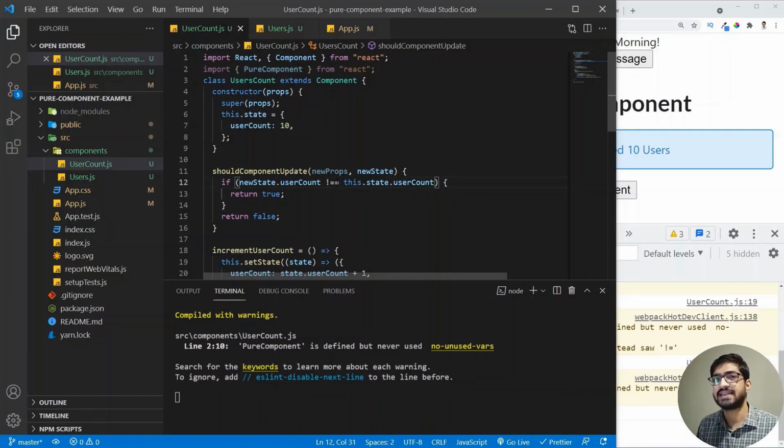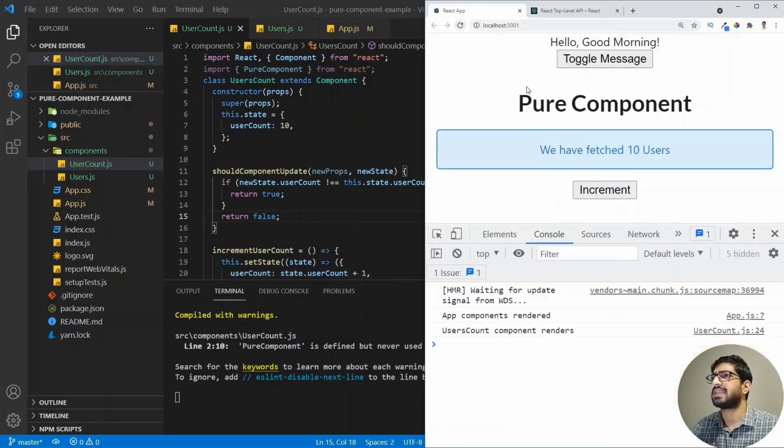All right. So what we have done is we have converted this back to a regular component, and we are actually implementing this shouldComponentUpdate by ourselves. And for this shouldComponentUpdate, we are checking whether the new state of the user count is equal or not equal to the previous state. And based on that, we return true or false.